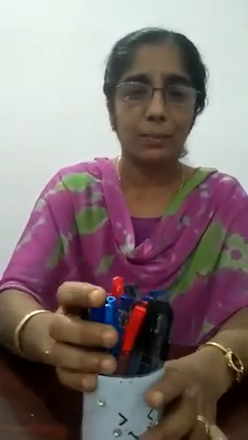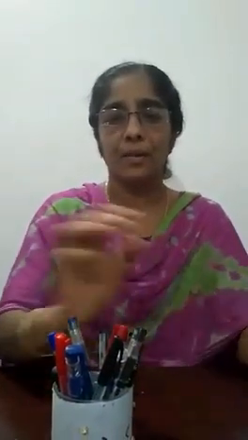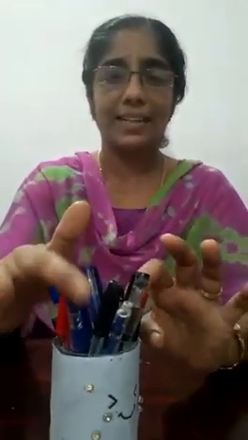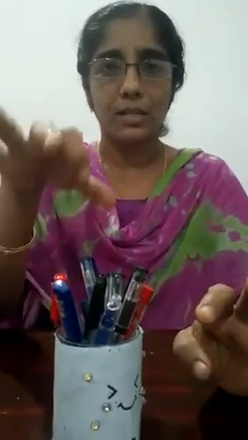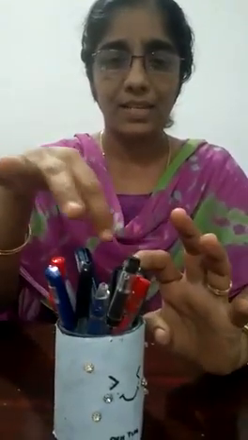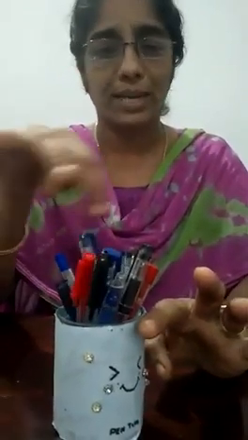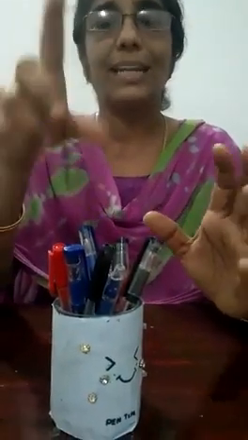Then I will take some of the pens. See this one. Now we can say that this is the arrangement in liquids. Now we can move these particles here and there, and at the same time there is some space in between the molecules. That means there is some intermolecular space and the particles can be moved here and there. So we can say that this is the arrangement of particles in liquids.